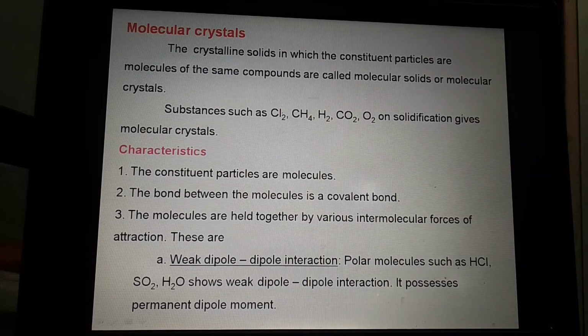If the molecules are polar molecules, such as HCl, H2O, SO2, they have a weak dipole-dipole interaction and they possess a permanent dipole moment. In that case, they will show us weak dipole-dipole interaction.